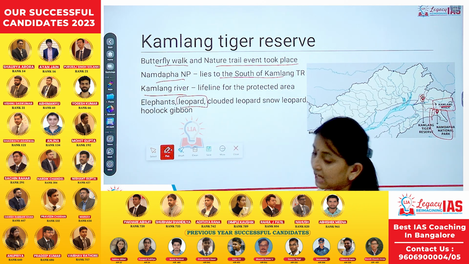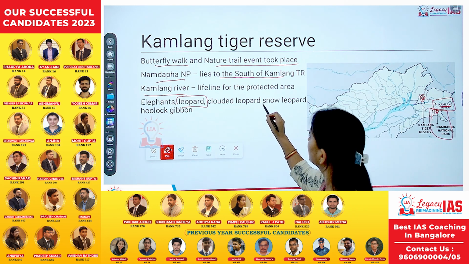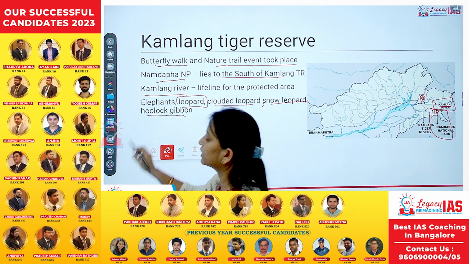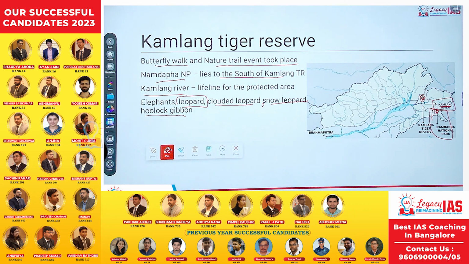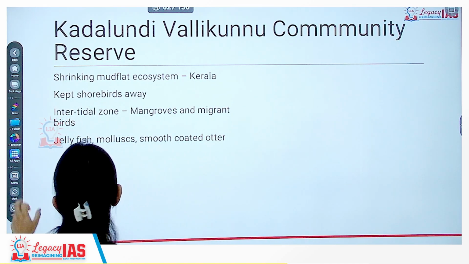Apart from leopards, it has all three varieties. So leopards, clouded leopards and snow leopards, as well as Hoolock gibbon are some of the common faunal species which are found in this area. Now next is the